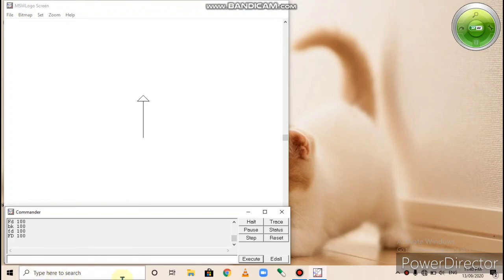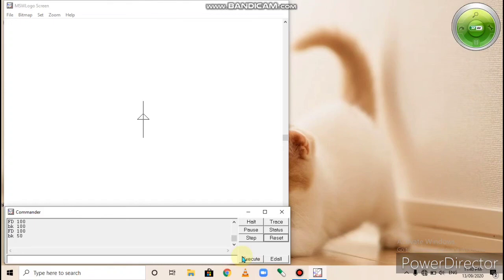And when we use BK, the turtle will move in the backward direction. I repeat once again, watch it carefully. FD 100 means the turtle moves 100 steps in the forward direction. And when we use BK, the turtle will move 50 steps back.